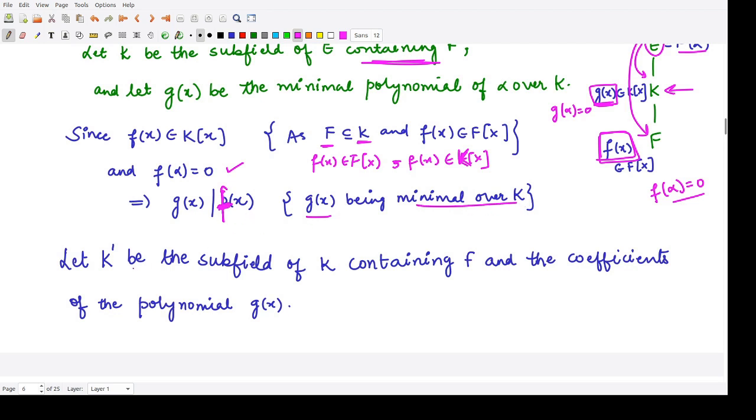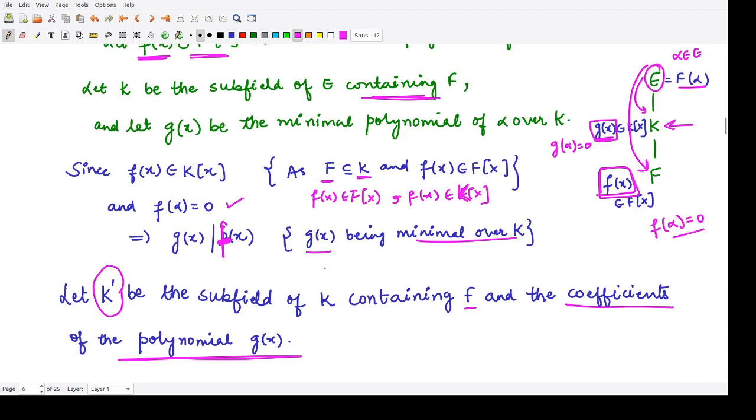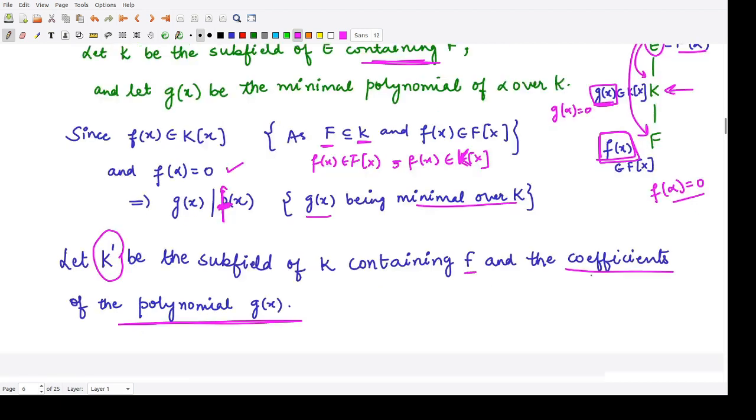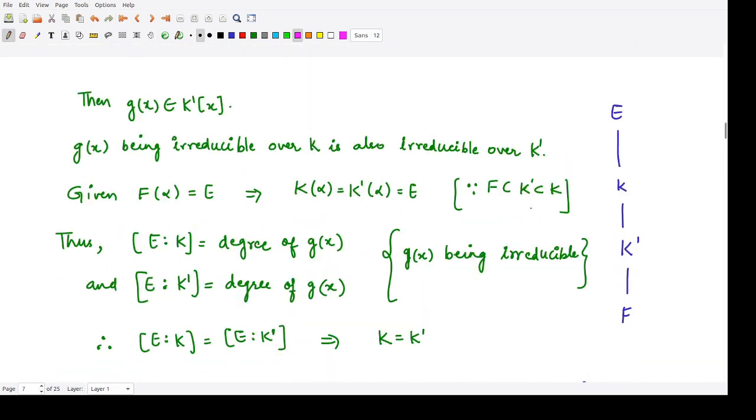Now we assume some other extension field k dash, which is a subfield of k and contains f and the coefficients of the polynomial g of x. So that means we are considering some field k dash in between e and f, which has f and all the coefficients of the polynomial g of x. Then g of x would definitely belong to k dash x. Why? Because all the coefficients are present in k dash.